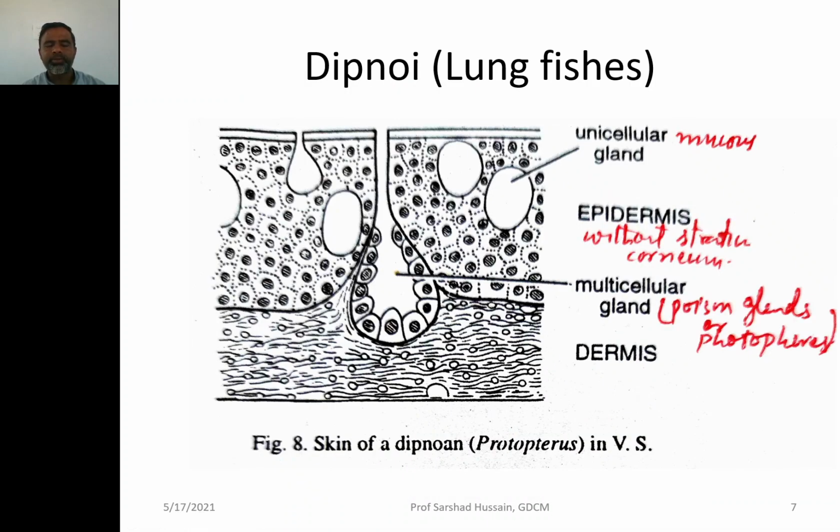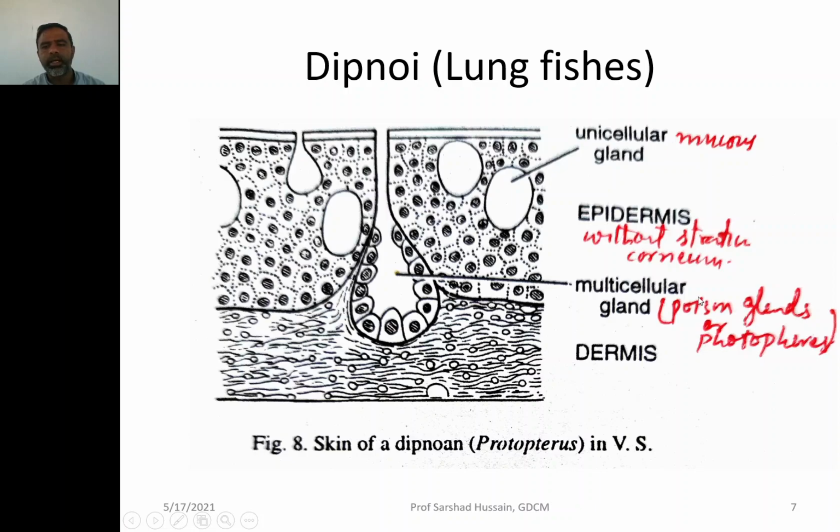Now look at the lungfishes, the Dipnoi, and here again this is the dermis, above this is the epidermis. Now you see this epidermis does not have a stratum corneum like membrane, the layers of cells which we have studied earlier, because most of the modifications of the derivatives of the skin were from the stratum corneum. Here it is not present. The epidermis has unicellular glands, mucous glands, and there are some multicellular glands also.